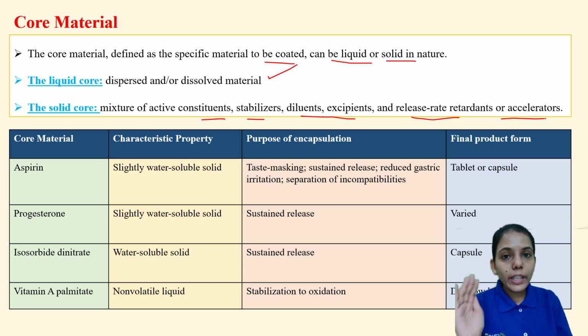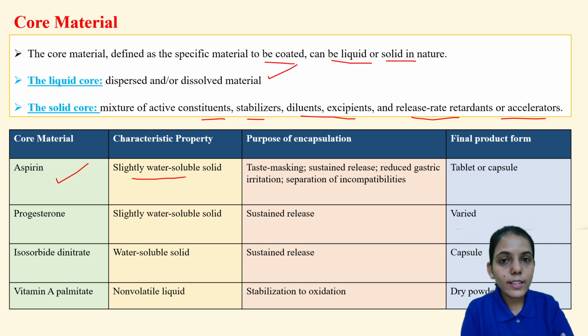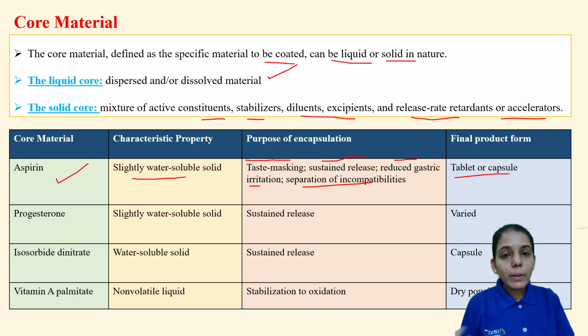Now see here, the core material, what are their properties, what is the purpose of their encapsulation, and what is the final product form. First is aspirin. We know aspirin is a slightly water soluble solid. Why then is the microencapsulation technique required? For taste masking, as it has a bitter taste. For sustained release, to release the drug over an extended period of time, to reduce the gastric irritation in the stomach, and for separation of incompatibilities. The final product will be tablet or capsule.